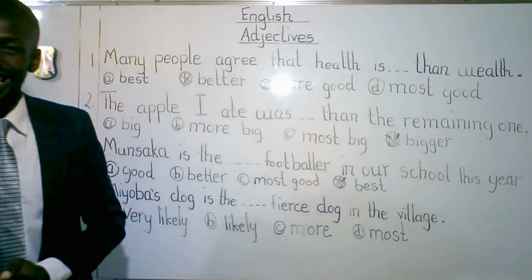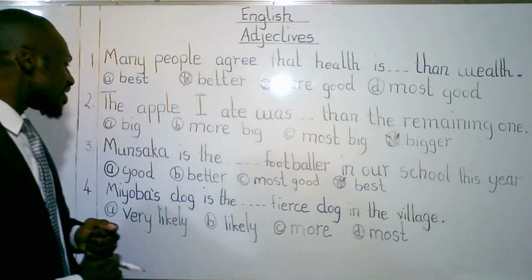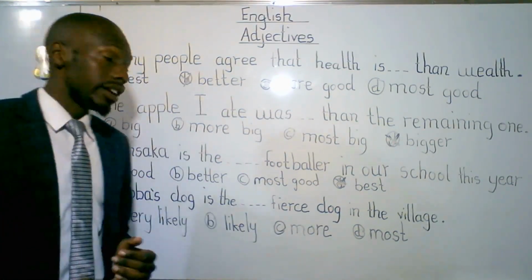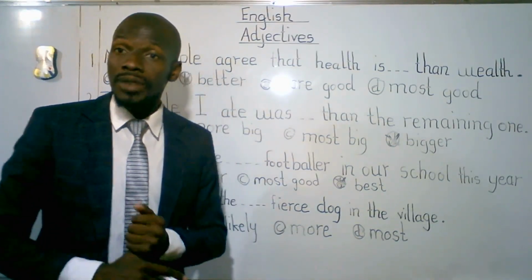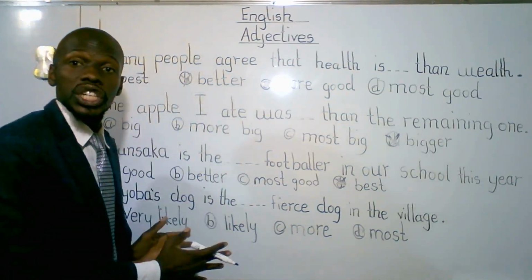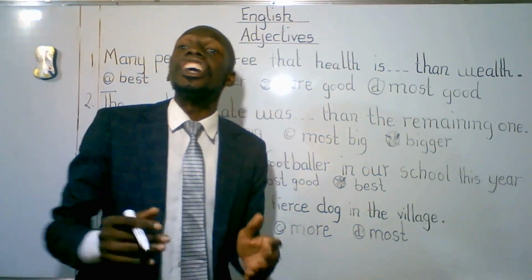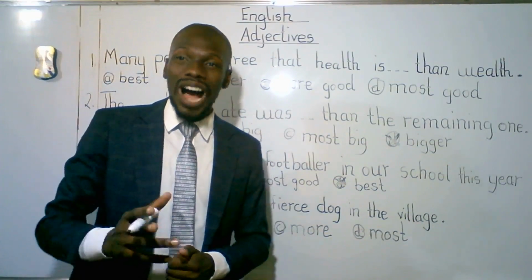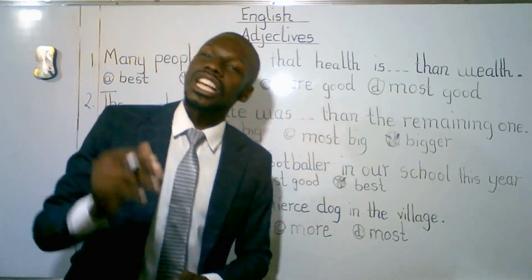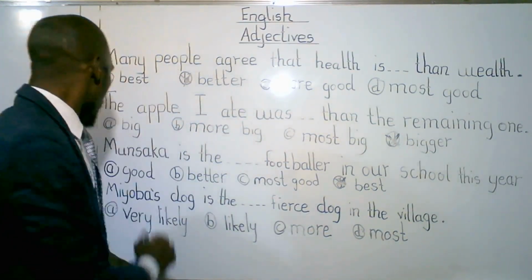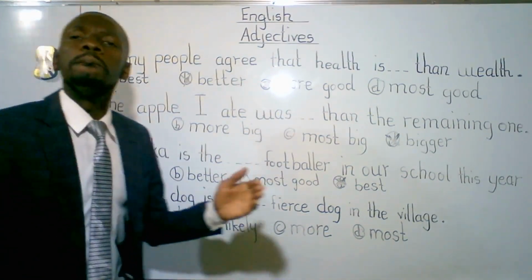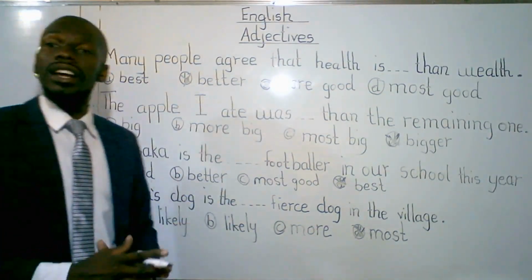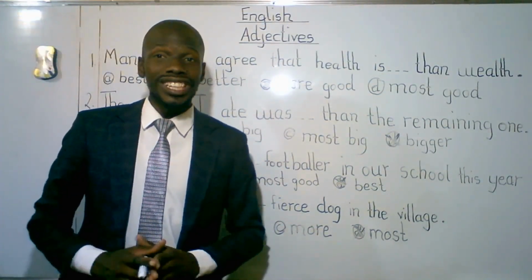Let's take a look at the last example. Miyowa's dog is the dash fierce dog in the village. This one dog is being compared to the rest of the dogs in the village. Hence, what adjective are we going to use? Wow, that's great. We are going to use a superlative adjective. Miyowa's dog is the most fierce dog in the village. I guess you've gotten that one.